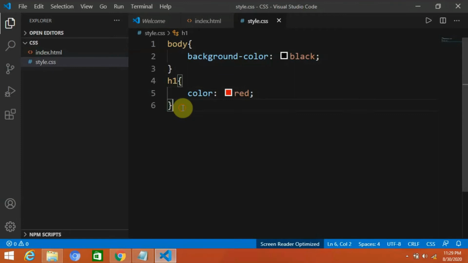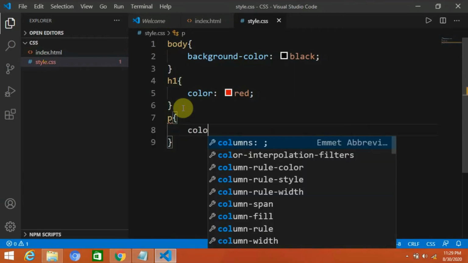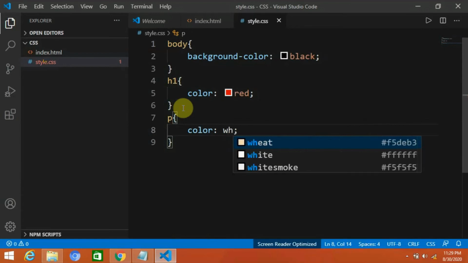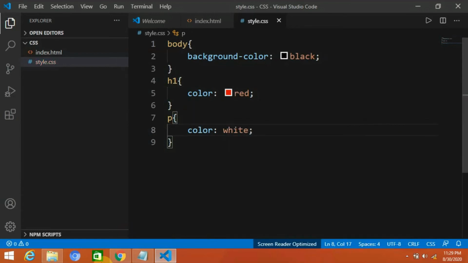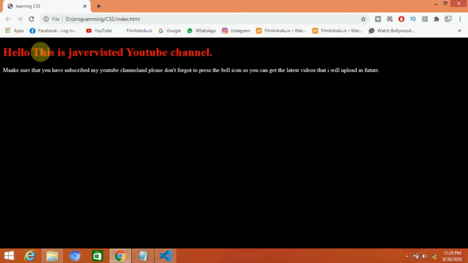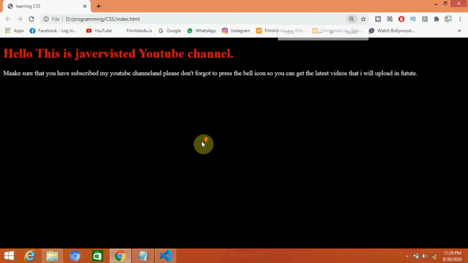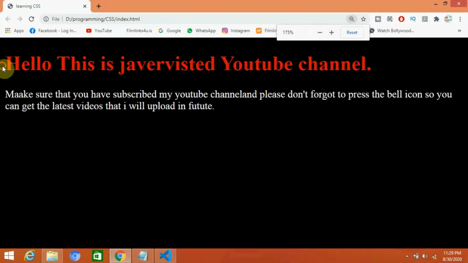And I will also change the paragraph color. I will write color and here white. Okay fine, I think it will look pretty good. Okay, reload. Oh yeah, as you can see, it's looking very good. Let me zoom it for you. Okay, you can see it's looking really good.